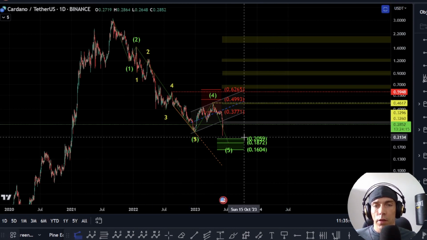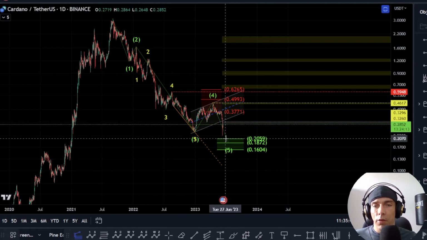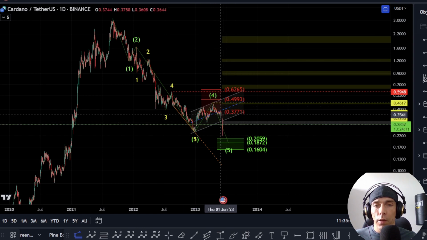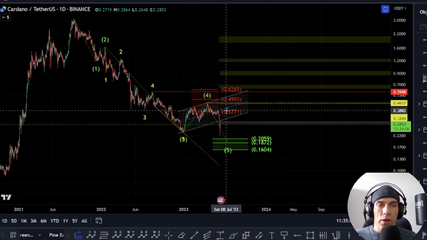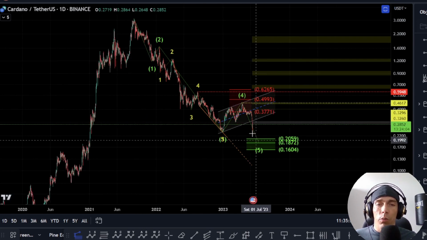Now we have actually come quite deep here. We haven't managed to hit this yet. I'm still on the lookout for that potential of a reversal here, but until we actually start to break back above this high of this 0382, I will be looking for that potential of that continuation to the downside.